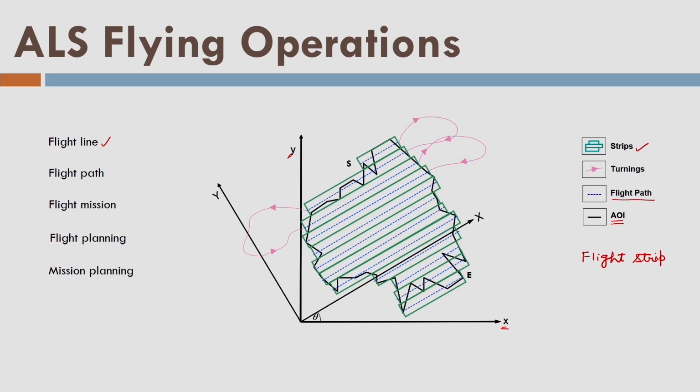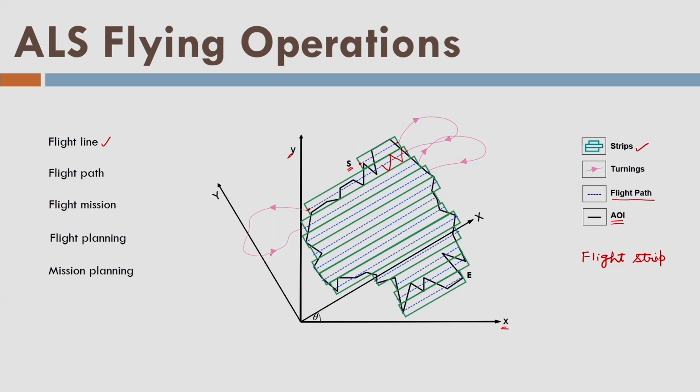In order to acquire the data, the aircraft starts from point S, that is the starting point, and it will travel over this line from this point to this point. Then it makes a turn like this, and again from this point to this point it travels in a straight line over the flight strip, and it acquires the data in a zigzag fashion like this. And then it will exit from this point here.